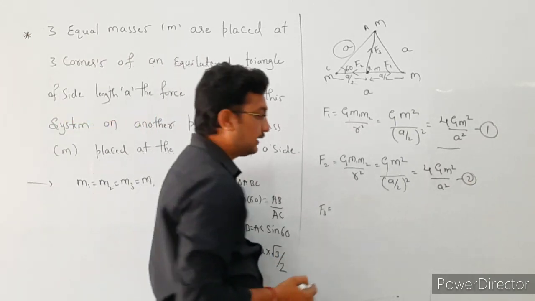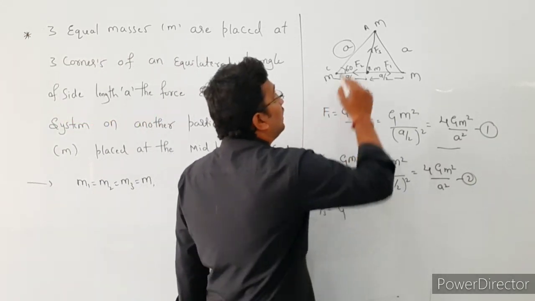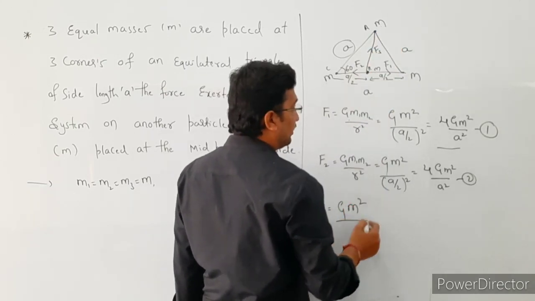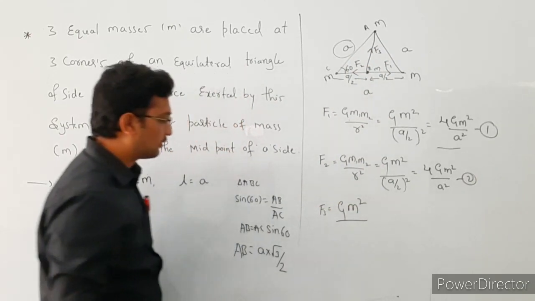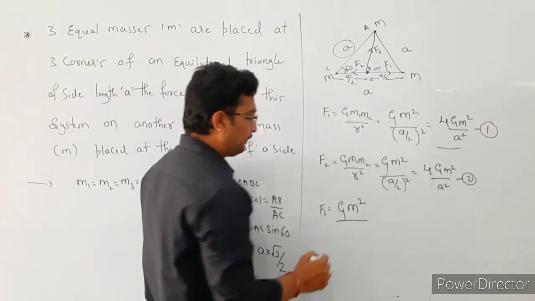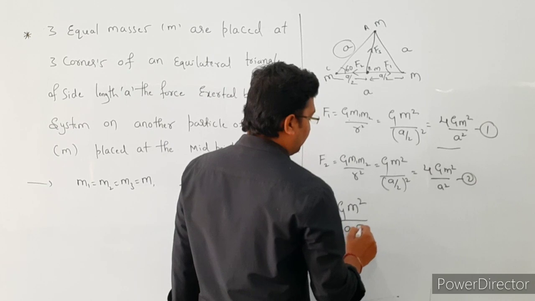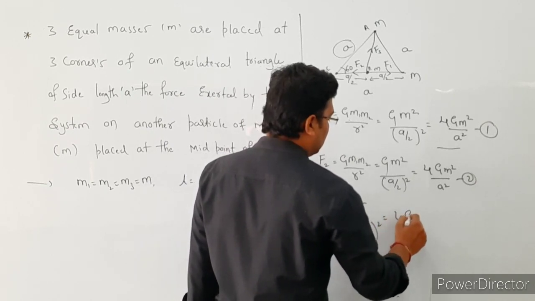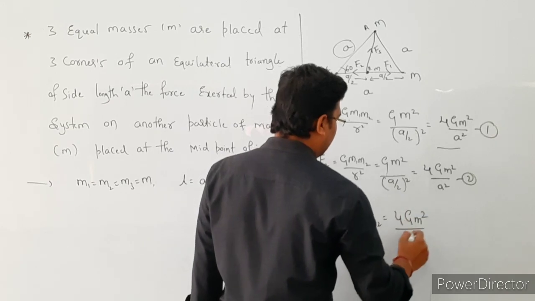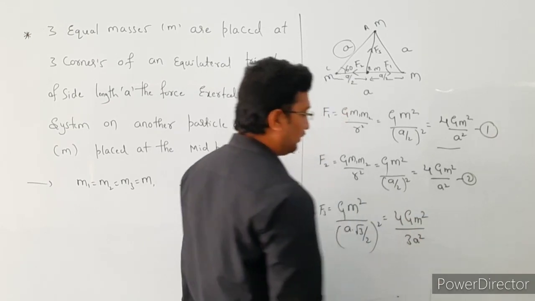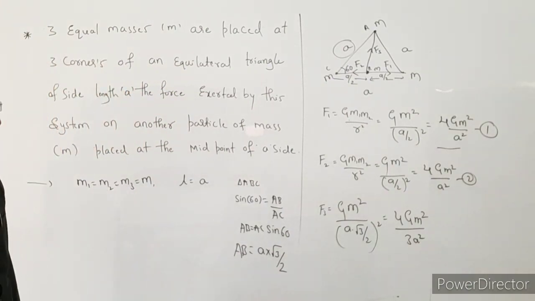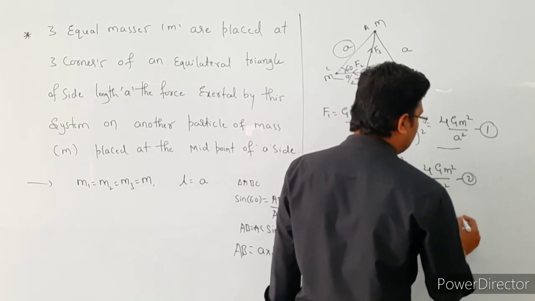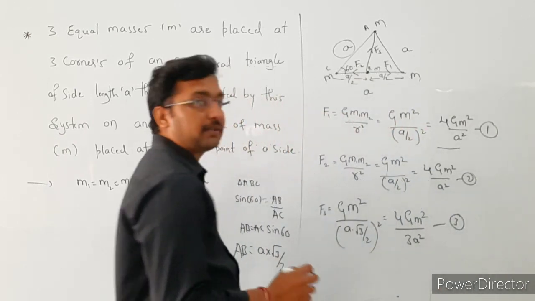Then find out the force here. Then G, mass of this one m and this also m, that is m square, m into m is m square. Next, distance r square. So the distance is A into root 3 by 2, squared. This is equal to 4 G m square divided by 3a square. See here, this is our equation number 3.